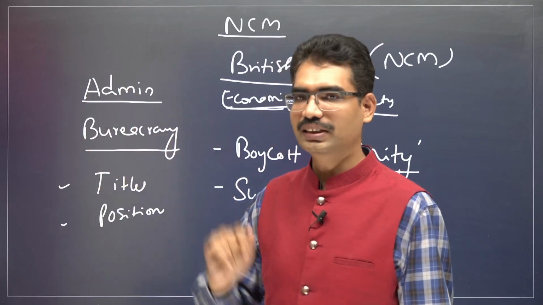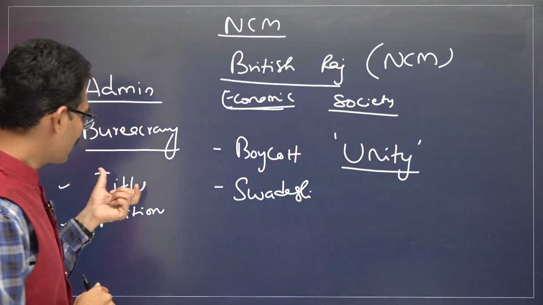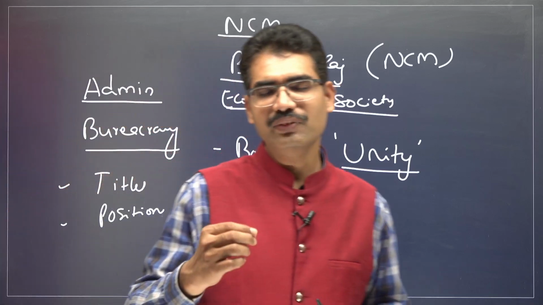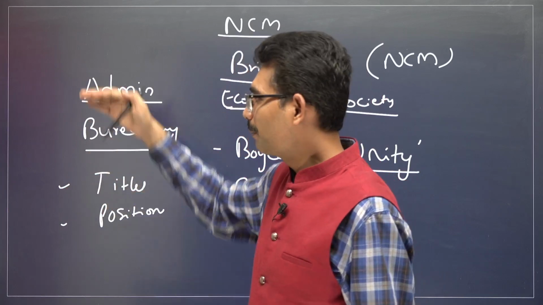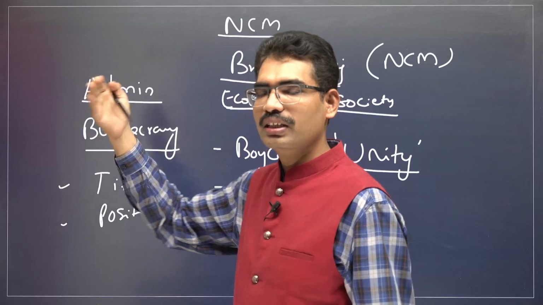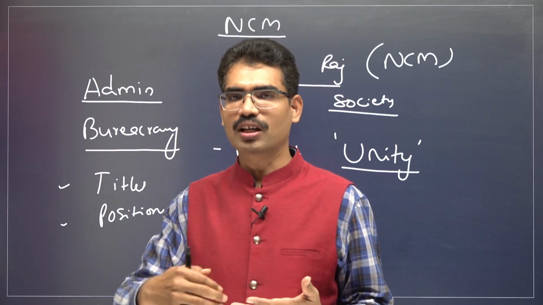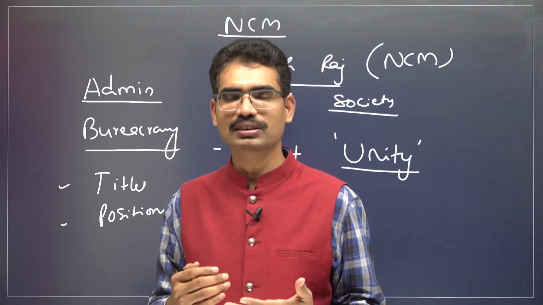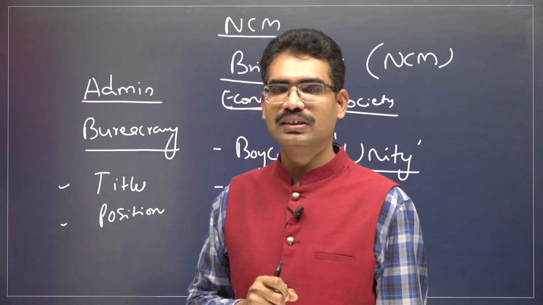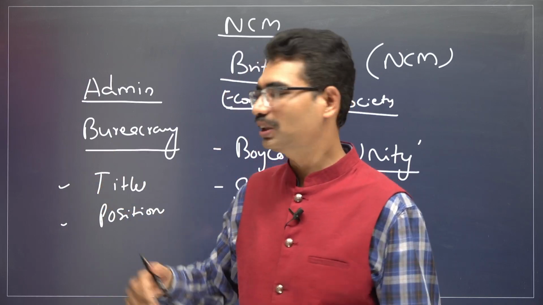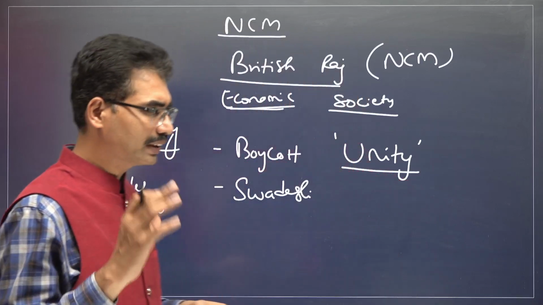Renounce these titles, even if they have been given to you. The moment you renounce them, then what happens? Gradually the feeling of alienation will come. The British cannot get the support of loyal people from India itself. If you are not accepting your title, that means the British cannot rely on you. If some people renounce their titles, it automatically creates suspicion, and gradually it will weaken the British bureaucracy. Renounce the title: non-cooperation.